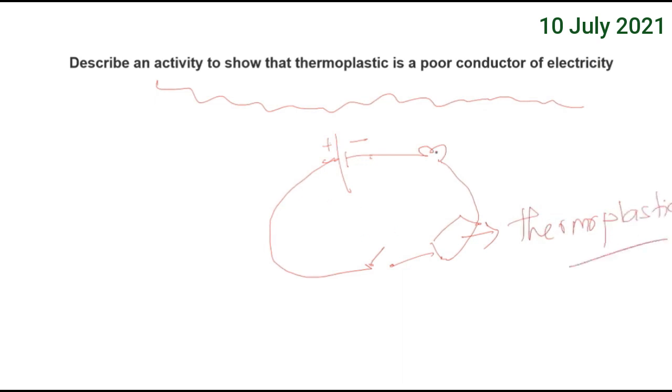Okay, you can draw this neatly in your notebook, right? So this is a cell and this is a switch, and here is the thermoplastic, and this one is a lamp, a small LED or a lamp, right? So the current flows here, right? Always show it from positive to negative.